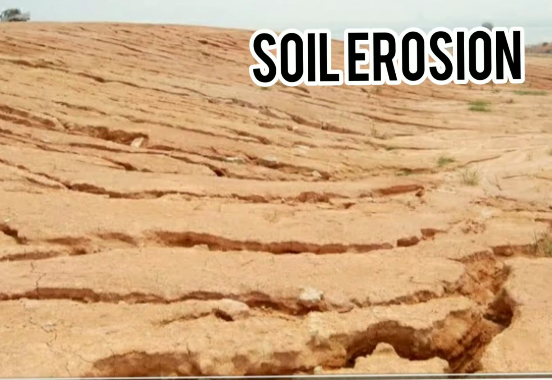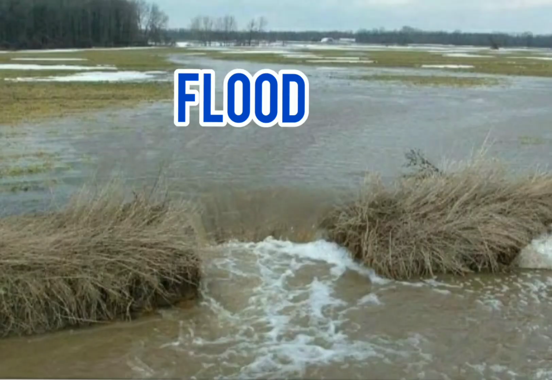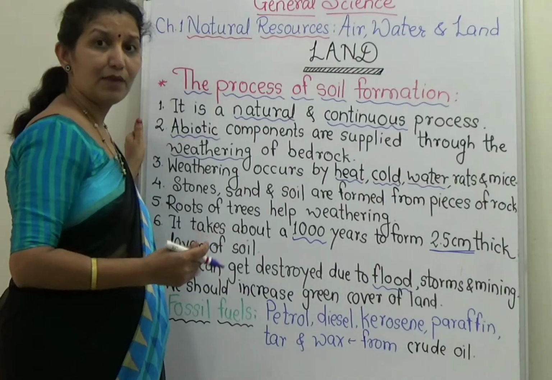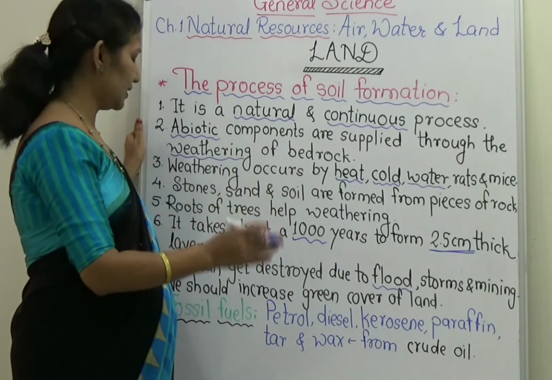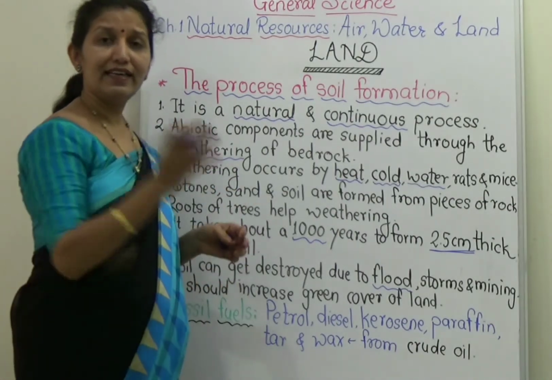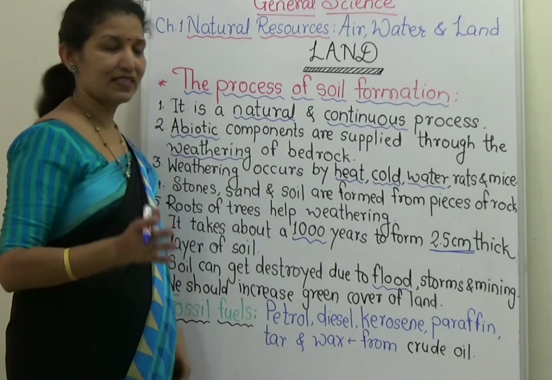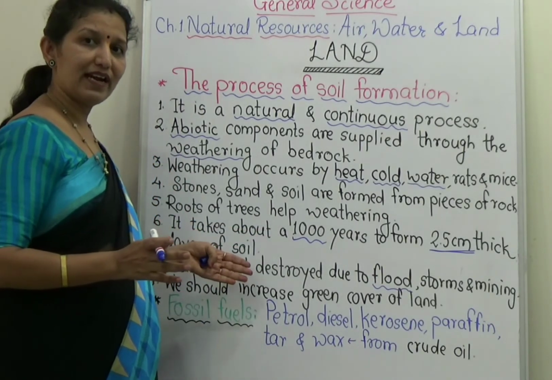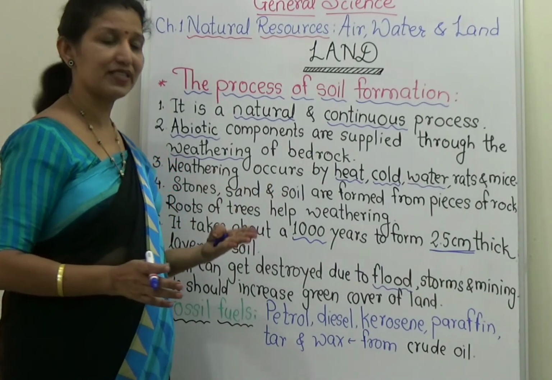Soil can get destroyed due to some natural as well as man-made activities. In nature, there is occurrence of floods many times, and because of the forceful currents of water, what happens? The soil gets destroyed. The upper layer of soil goes with the water that flows continuously, and because of that, the layer of the soil gets destroyed and there is soil erosion.